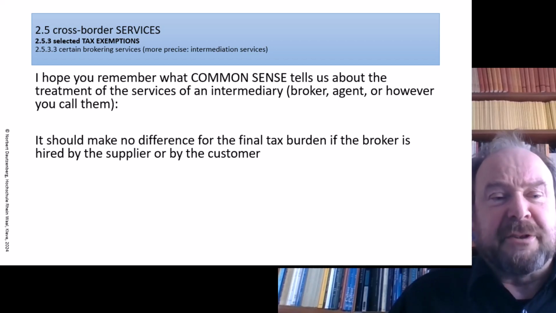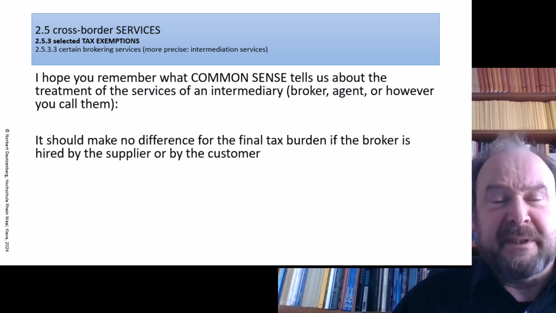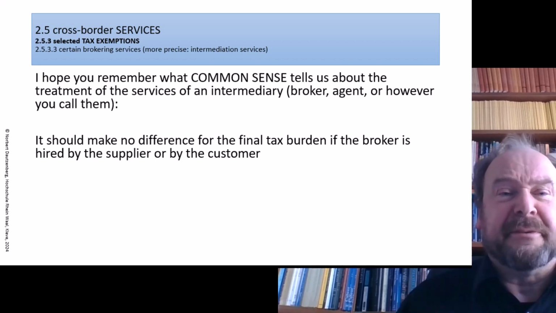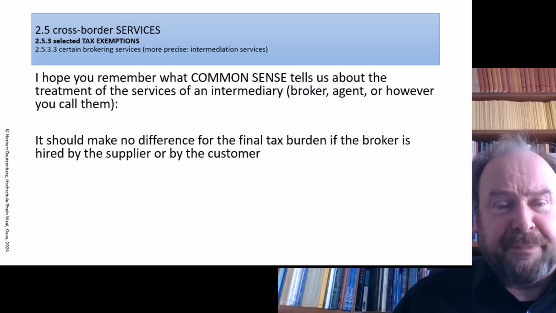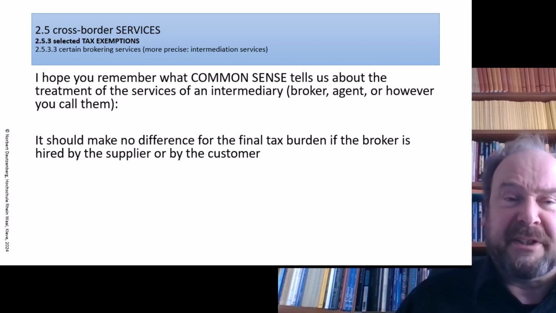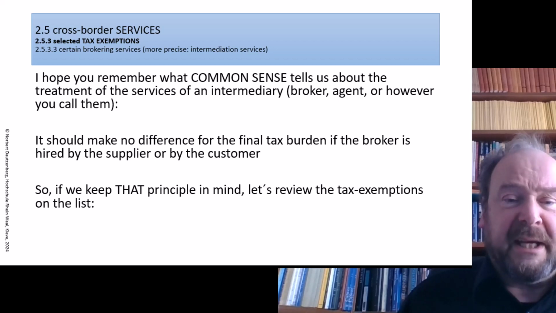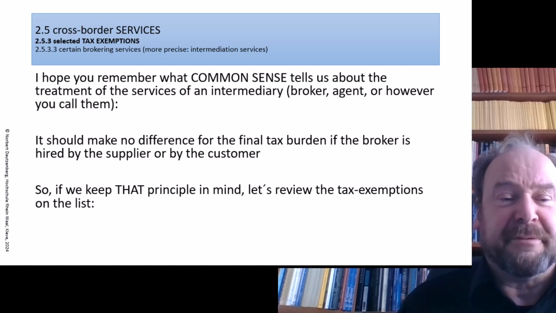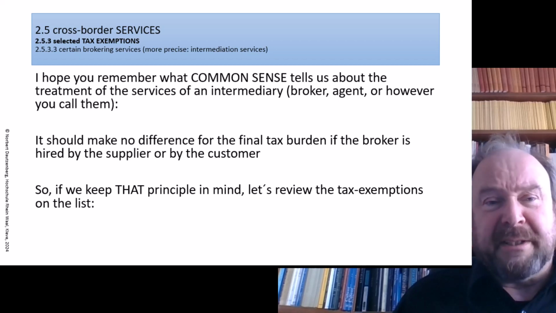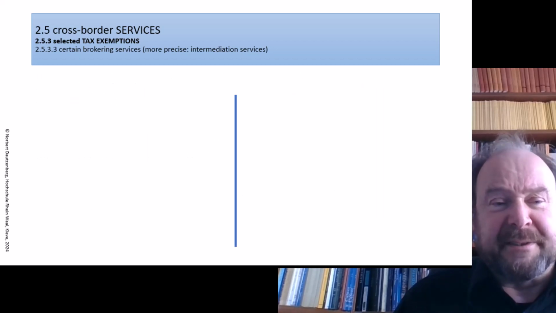Because common sense says it should make no difference who gives the order to the intermediary, either the seller or the other contracting party, because if you make a difference, then the reaction of the market will just be that always the order comes from that party which can order tax-free. So there should be a neutrality. And if we keep that in mind, then we should review the tax exemptions which we had on our list just before, because then we can probably understand why the list is as the list is.